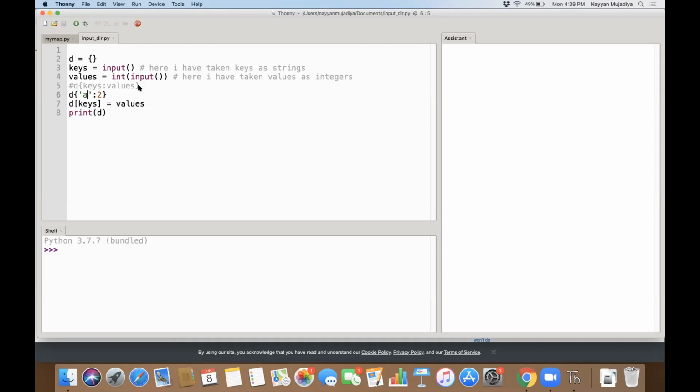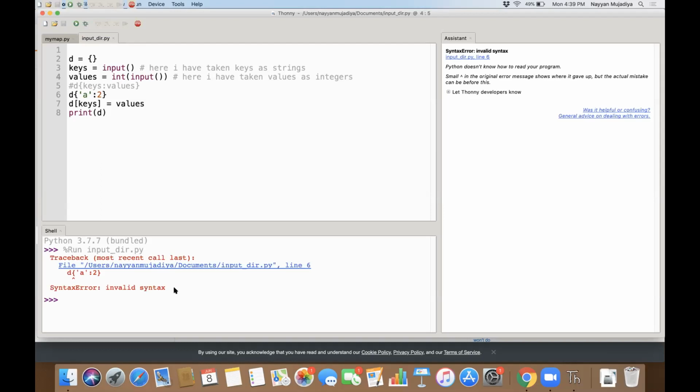Correct. So now let's add something new and see how it works. Invalid syntax. Why? Line 6, input dir dot py. I think it's because of that line 6. Oh, you made a mistake with the colon. We put single quotes.